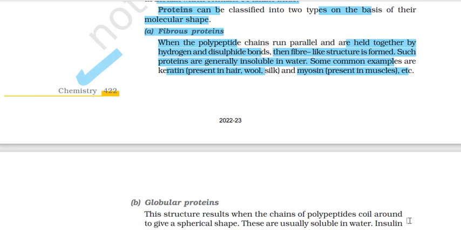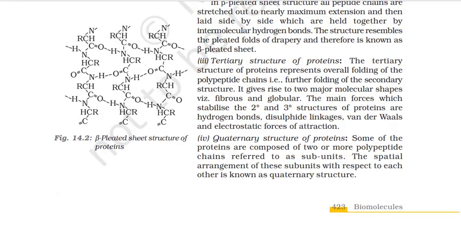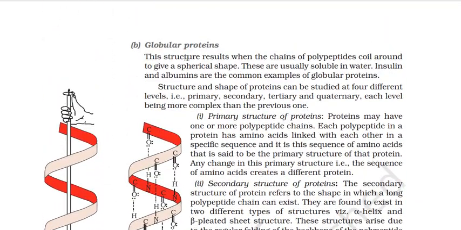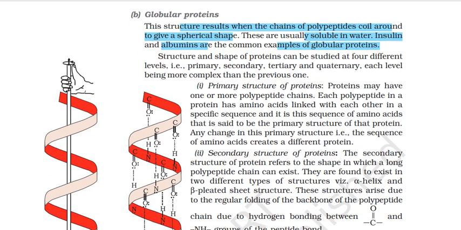Then you have globular proteins. Alright, this structure results when the chains of polypeptide coil to give a spherical shape. If they coil and make a sphere, only then do we get globular proteins. These are usually soluble in water. Insulin and albumins are the common examples of globular proteins. Wool, silk, and keratin, the hair protein, we saw were fibrous. Here, albumins and insulin are globular proteins. They form when polypeptides coil around.